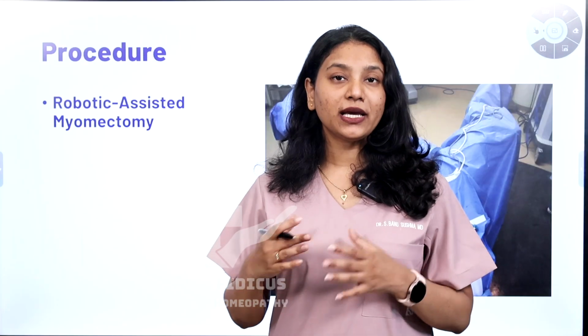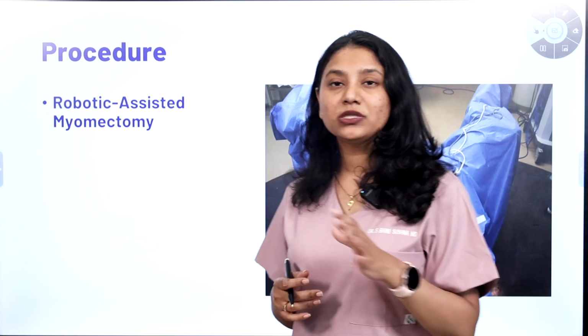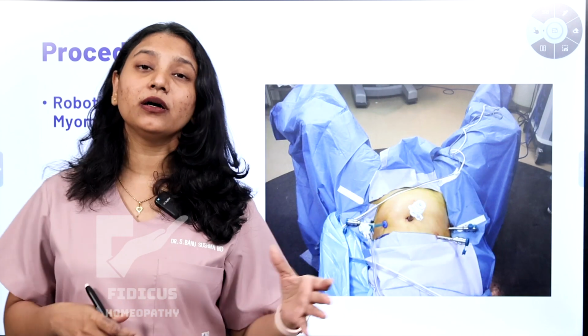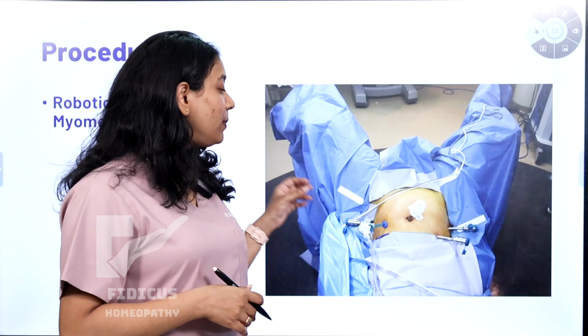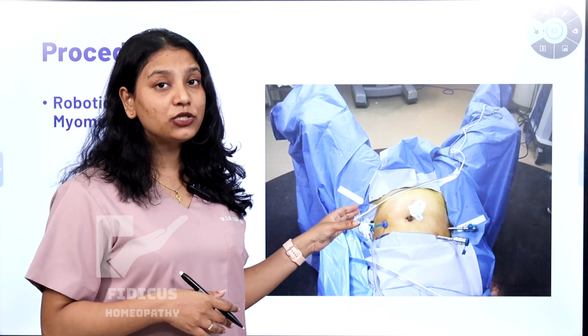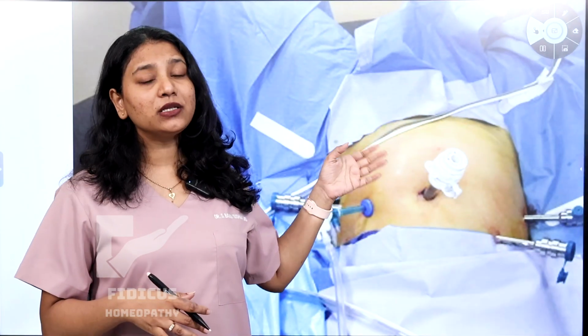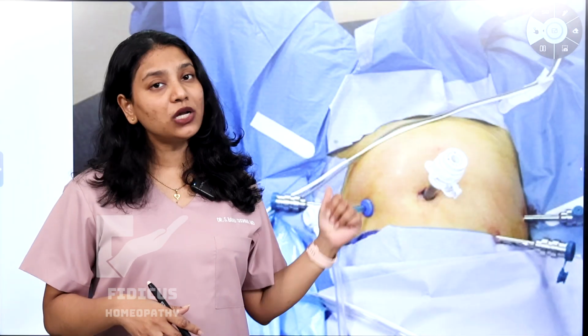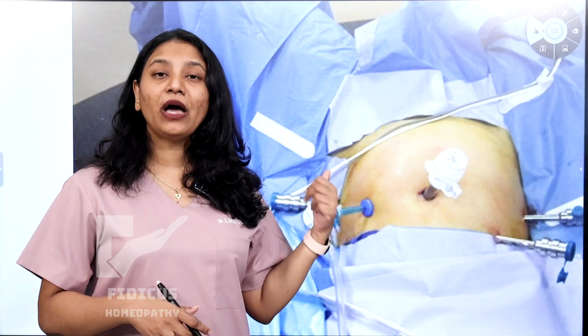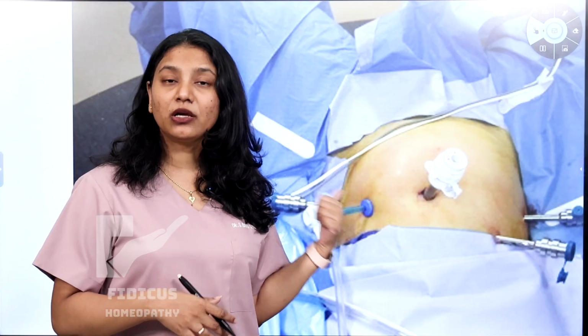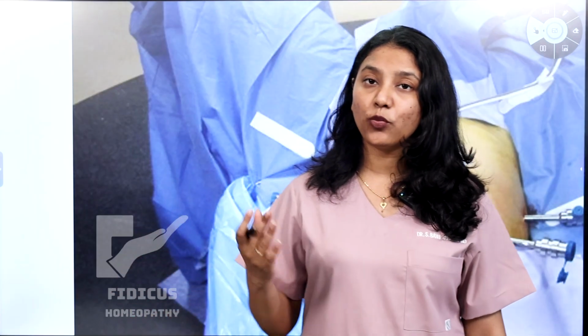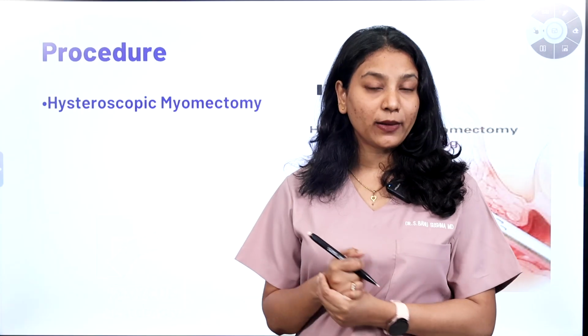Next, coming to the robotic assisted myomectomy, this is almost just like your laparoscopic myomectomy, but the surgeon will be using robotic hands to perform this myomectomy procedure. The problem here is that if you're having a larger fibroid, you cannot undergo this process, and if you're having numerous fibroids, this process is also not that useful. You should better go for abdominal myomectomy rather than a robotic or laparoscopic one, because they both treat only moderately sized fibroids.